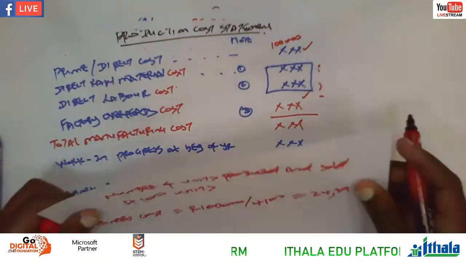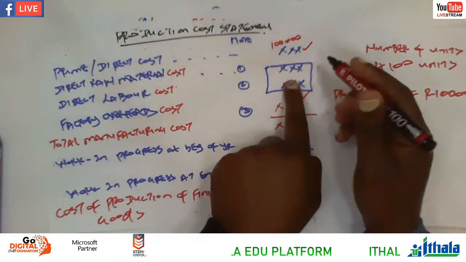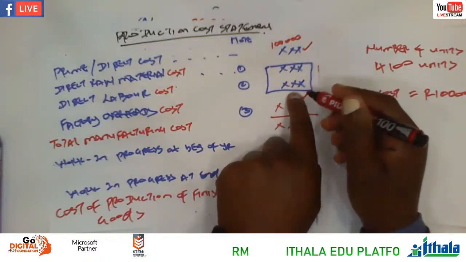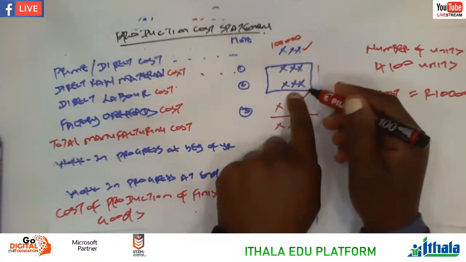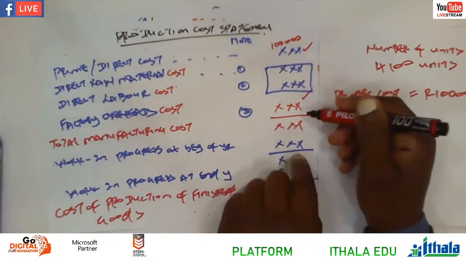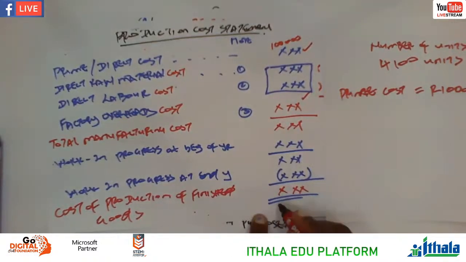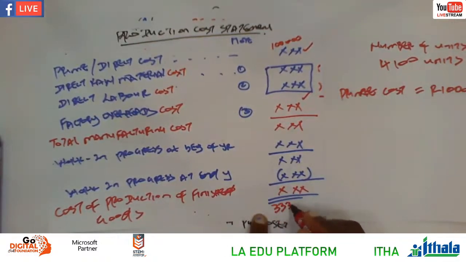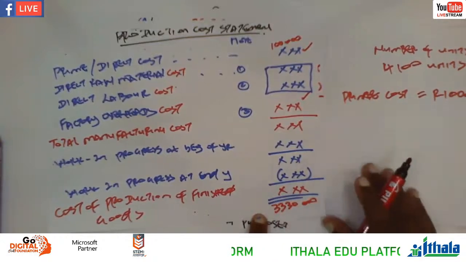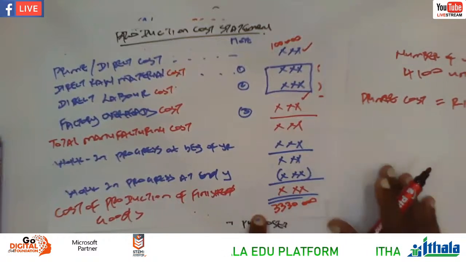If, for instance, maybe it was the direct raw material, you also divide per unit, right? Direct labor cost, you also divide with the number of units produced, right? And also on the fixed cost, you keep on dividing by the number of units produced, right? Even here at the end, maybe let's say here at the end we have 330,000, right? So which means we're going to say 330,000 divided by 4,100. Okay, you get the cost of production of finished goods.